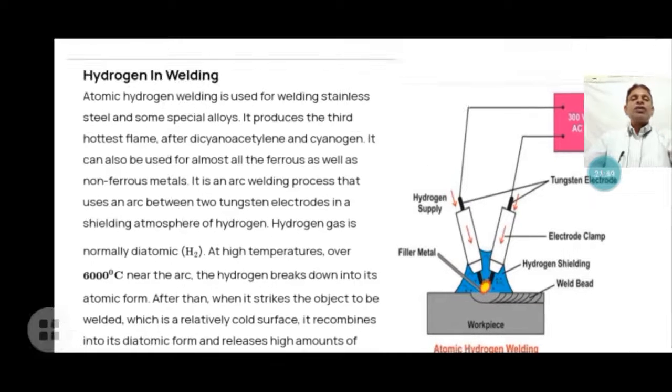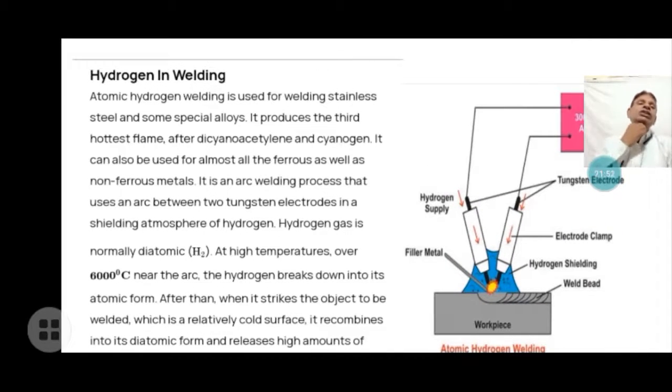Next, very important, hydrogen in welding. Hydrogen gas is used for welding very tough metals which are to be welded. Here atomic hydrogen welding is used for welding stainless steel and some special alloys, which are welded at a very high temperature. It produces the third hottest flame. Hydrogen produces the third hottest flame after dicyanoacetylene and cyanogen. These are very high temperature fuels.